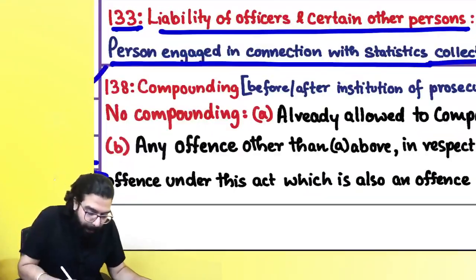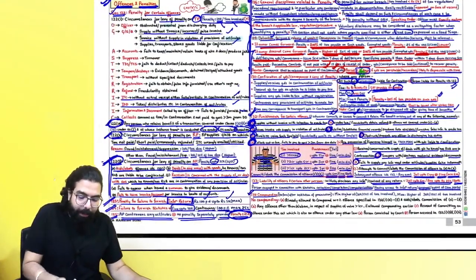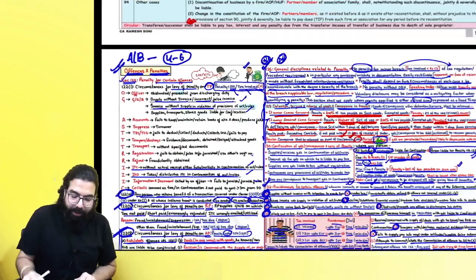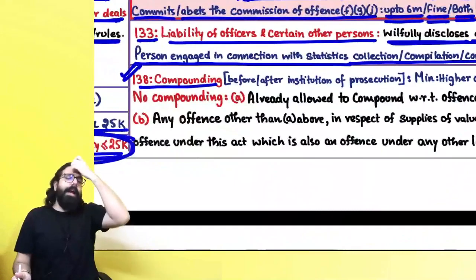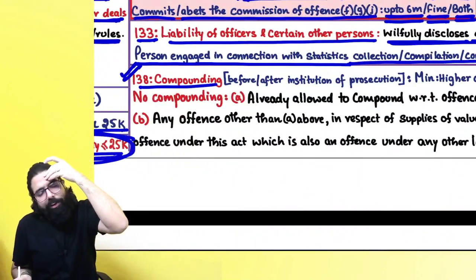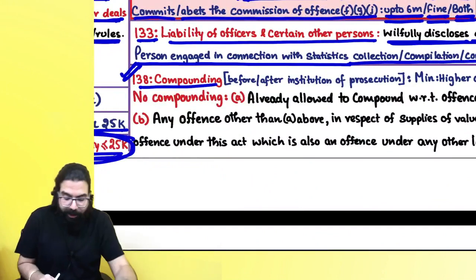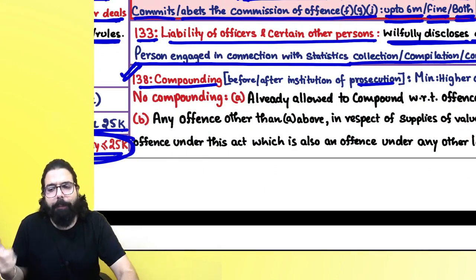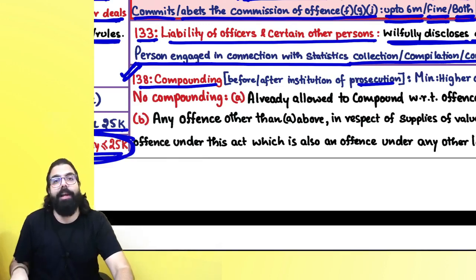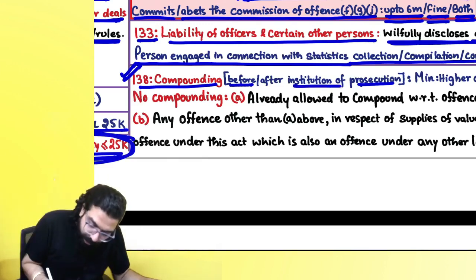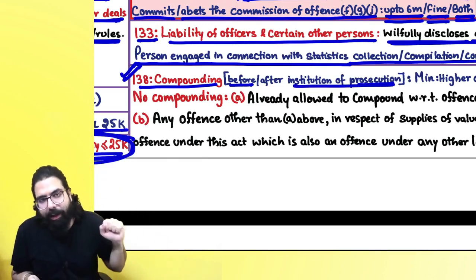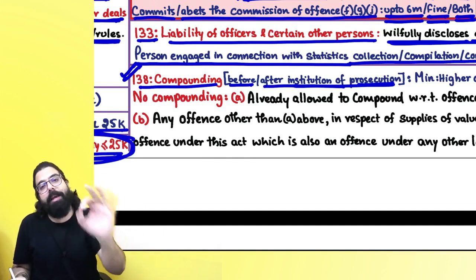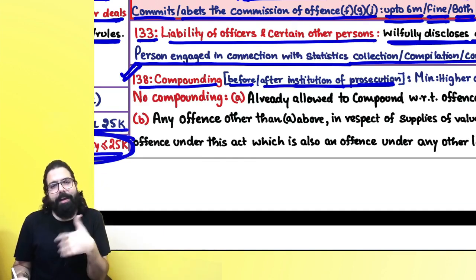The next one over here is compounding. What do you mean by compounding? Always remember, compounding means give money, honey, and you can go. Compounding, everyone. Section number 138. Sir, can compounding be done before the institution of prosecution? Might be. You will be sent to jail only when the commissioner has gone ahead and told, okay, take him to jail. So, sir, before the institution of prosecution, before the prosecutions have started against you, or after the institution of prosecution proceedings also, you can be given compounding. Compounding means pay money, honey, and go home.